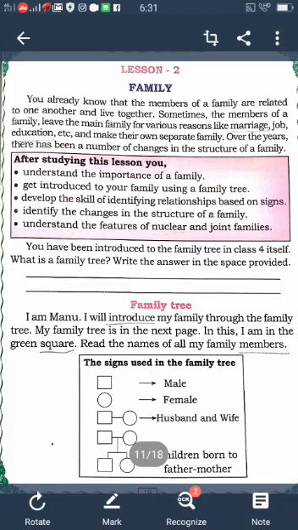The family tree indicates that many generations spread out and grow just like the many branches of a tree.